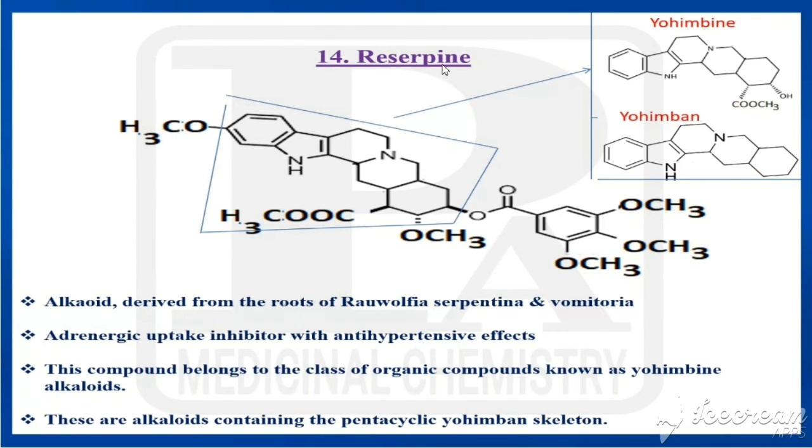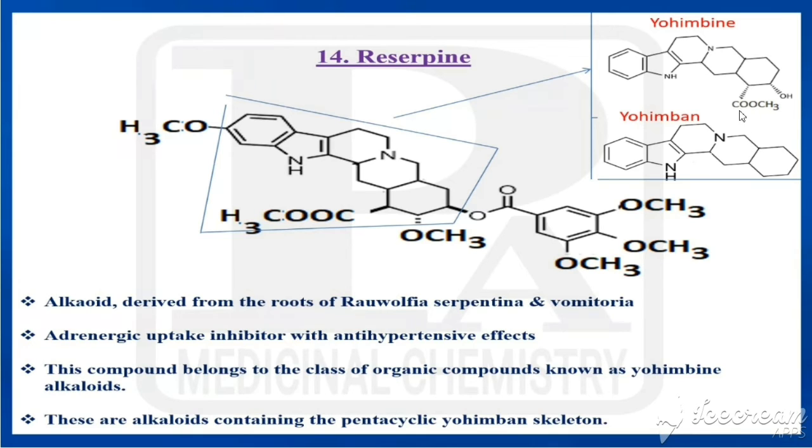Next drug is called reserpine. Reserpine has a fusion of 5 rings, and this can be called yohimbane. And we have to know the structure of this, this is yohimbane. So what is the difference between yohimbane and yohimbine?